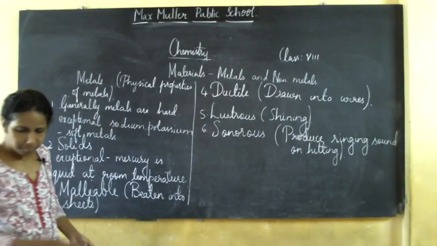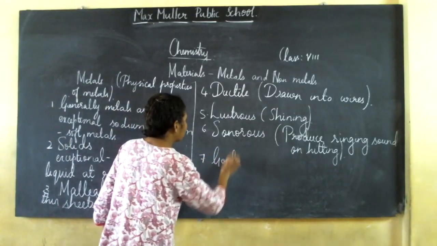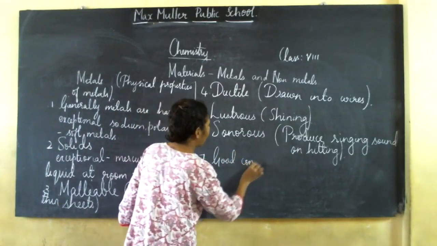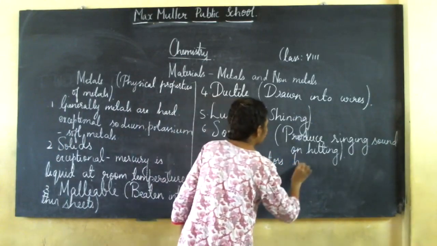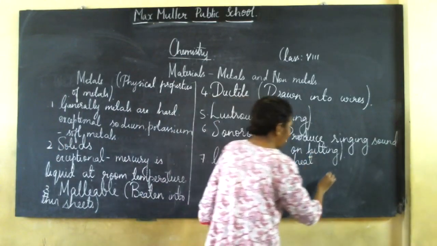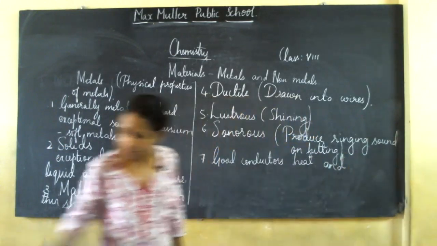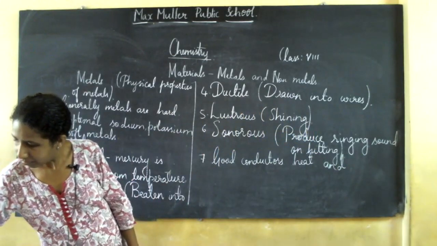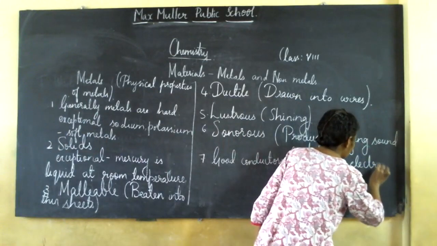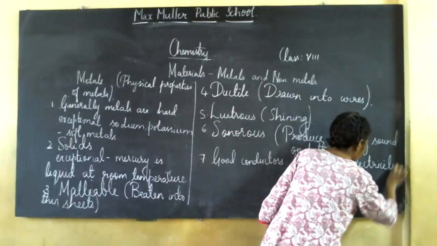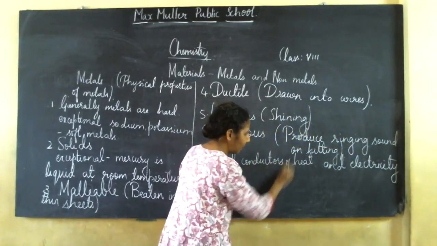Next, metals are good conductors of heat and electricity. Good conductors of heat and electricity means what?